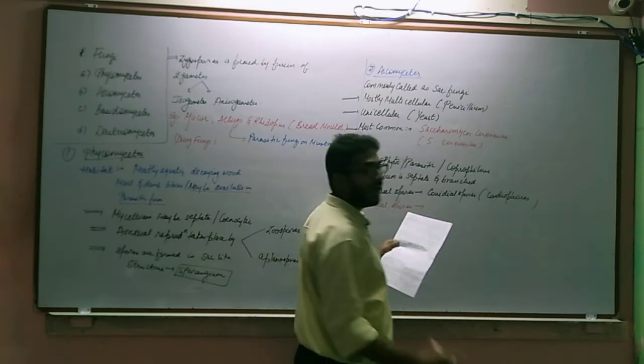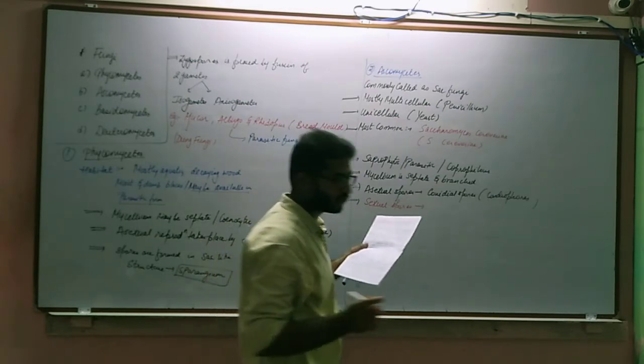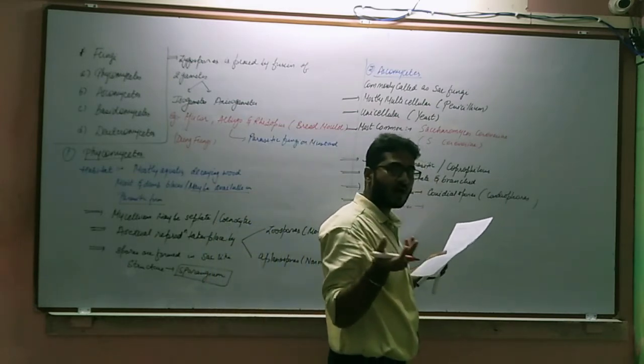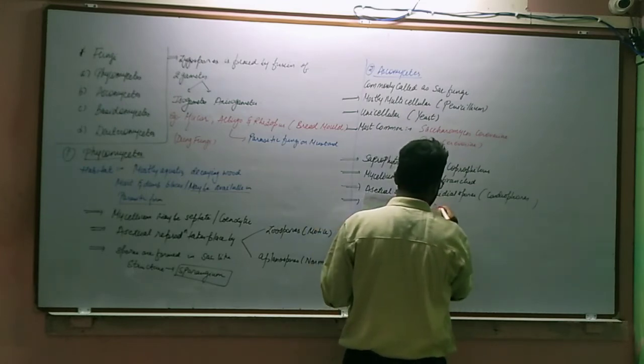Sexual spores are called asco, as per the name of the fungi. Ascospores, which are stored in the asca or asci, a bag-like structure.